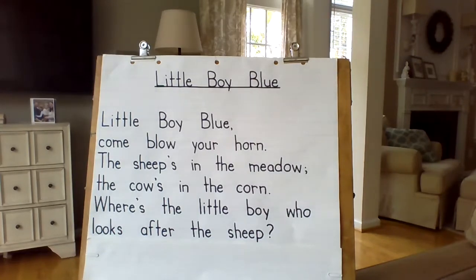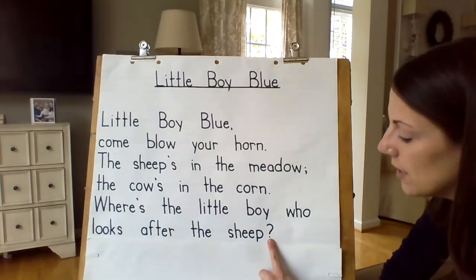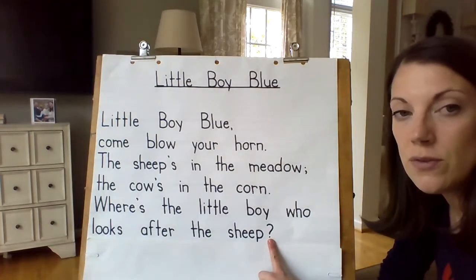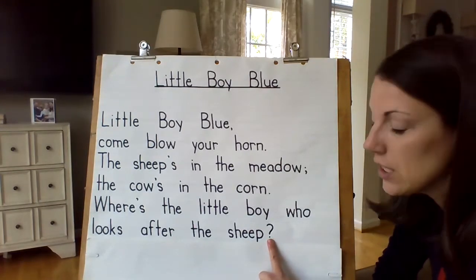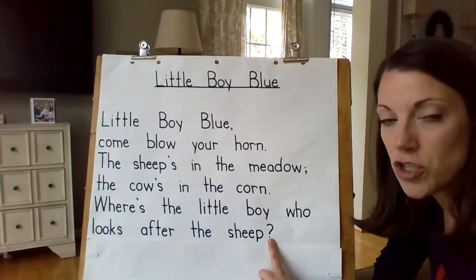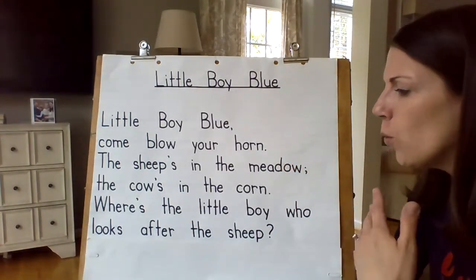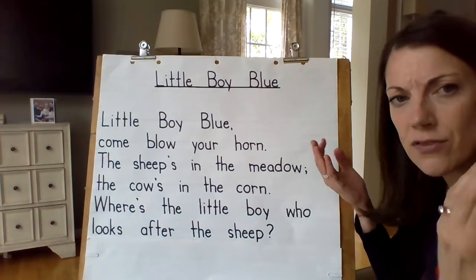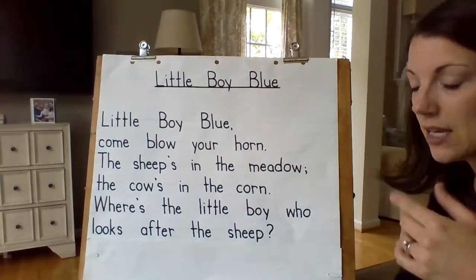I see something else in here. See this symbol right here. You might know what this symbol means. This is a question mark. And when you see a question mark, it means the author is asking a question. They don't know the answer to this. And so when we read a question mark, our voice is going to go up a little bit like we're asking a question. So where's the little boy who looks after the sheep? Did you see how in sheep, my voice went up a little like I'm asking a question?